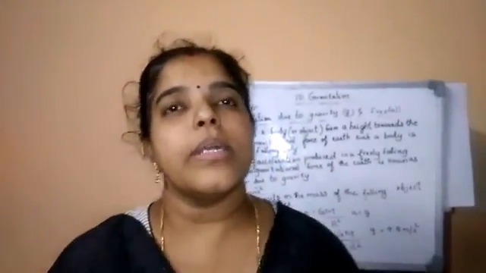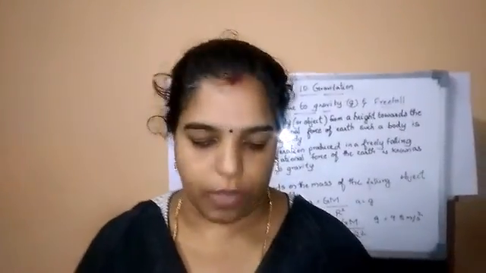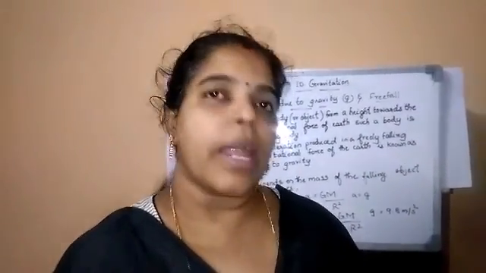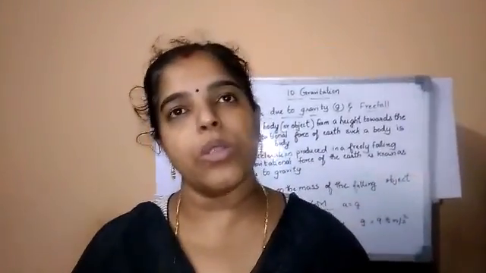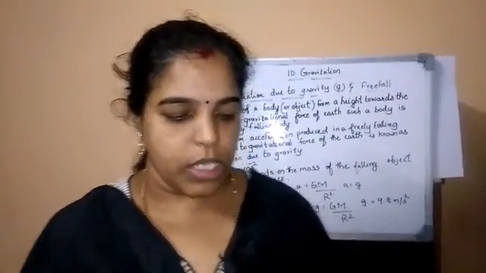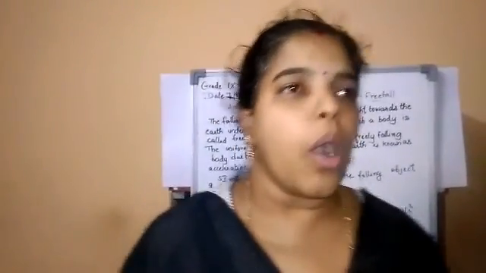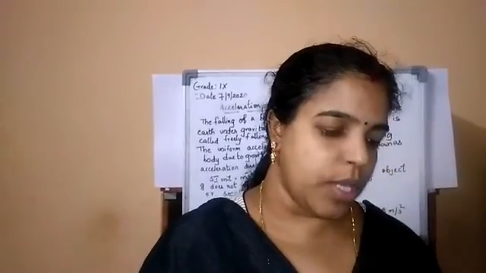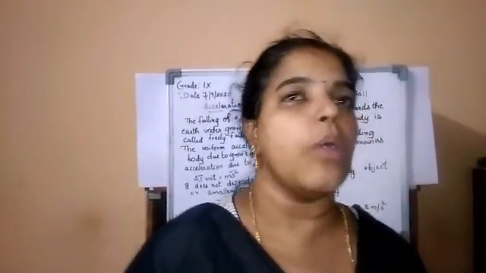You already learned about the Earth. In the universe, all objects are attracted to each other. The Earth attracts objects towards itself. Also, you learned the Earth attracts all objects towards itself. This is due to the gravitational force. So when an object falls towards the Earth under this force alone, we say that the object is in free fall.